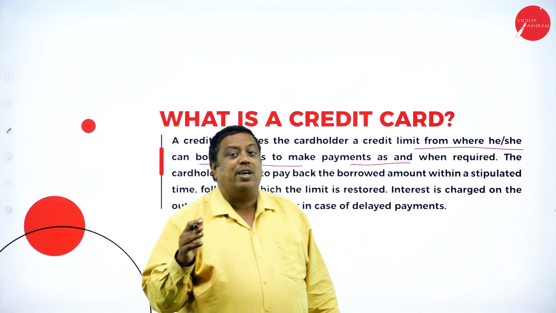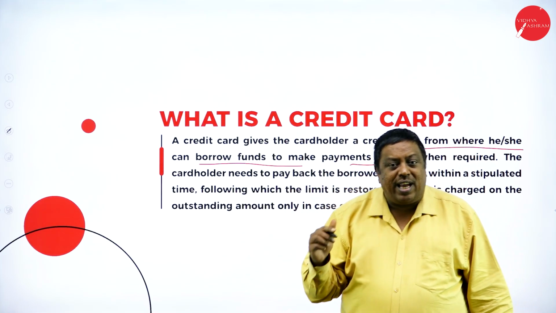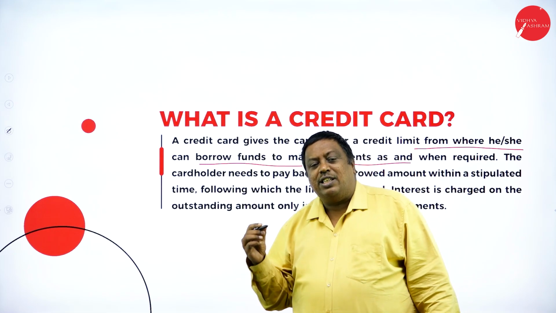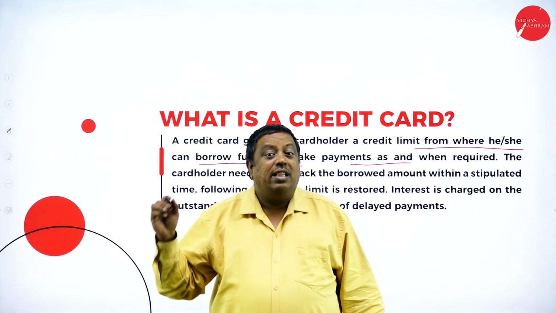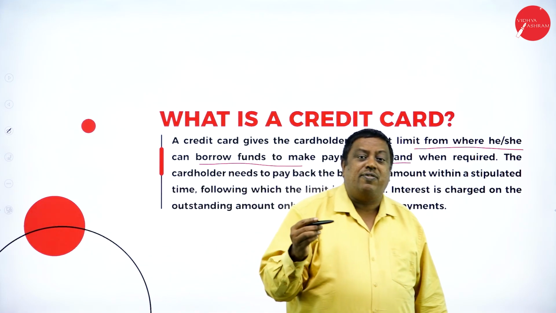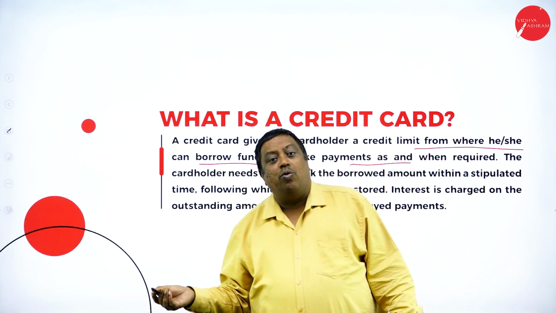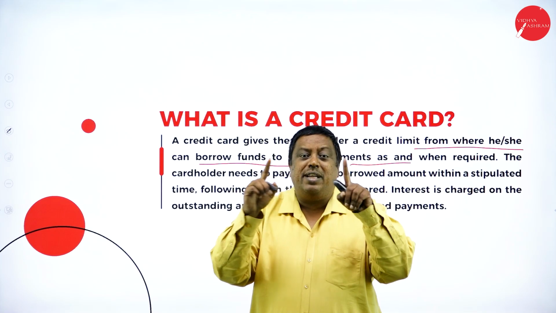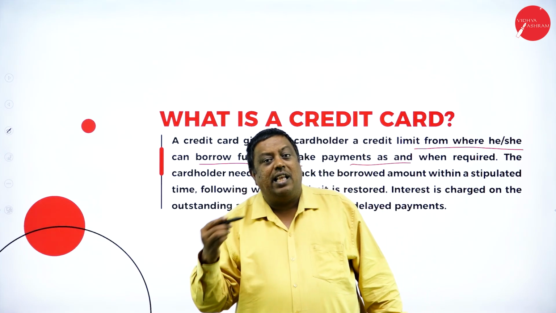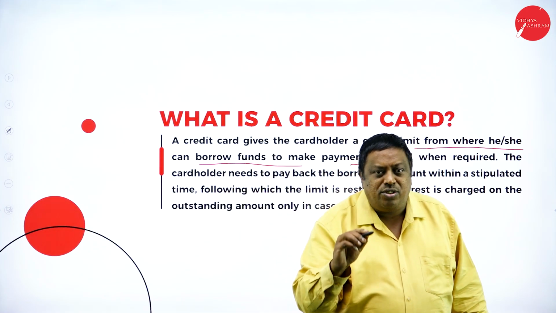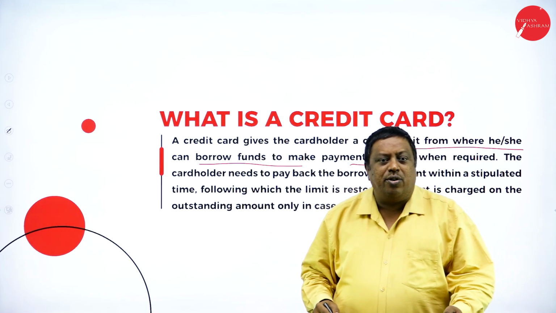But the limitation is that up to 35,000, I can withdraw cash. The remaining cannot be used as cash. That has to be used through swiping and making payments to third parties. There are also smaller limits, where some cards get only 20,000 cash benefit and the remaining as the overall card limit. Say the overall card limit is 30,000. Up to 20,000 I can withdraw in cash, but 10,000 can be used only for purchases or making payments. So this is the benefit the card holder is going to get here.